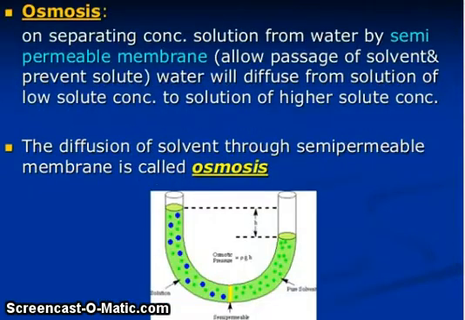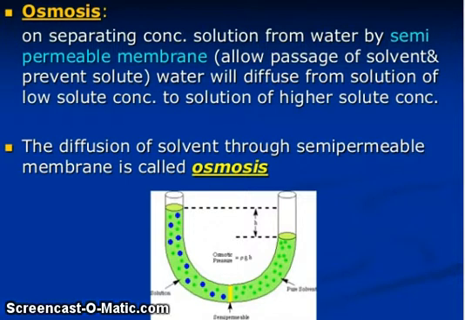On separating concentrated solution from water by a semi-permeable membrane, which allows passage of solvent and prevents solute, water diffuses from the solution of low solute concentration to the solution of higher solute concentration.